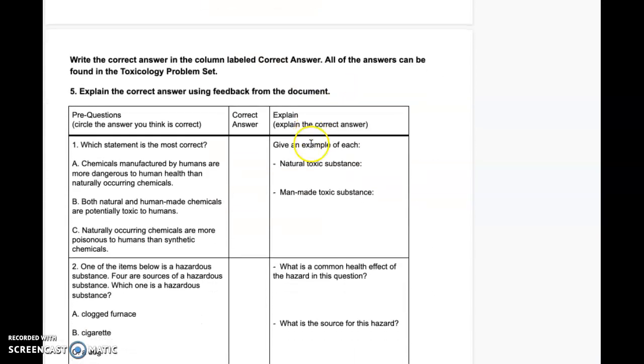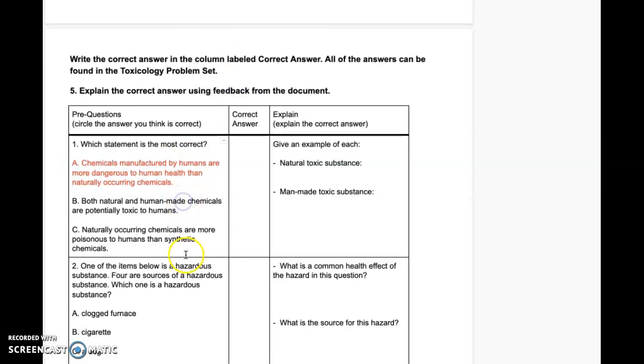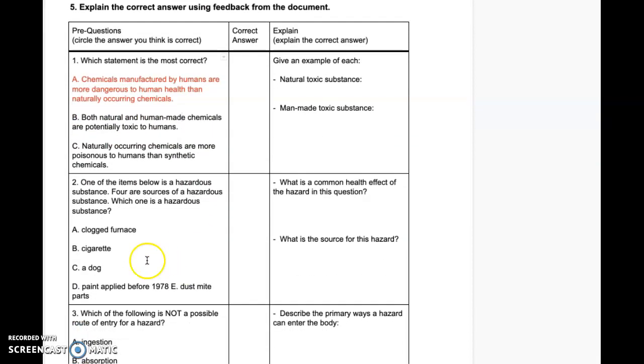So I'm going to come down to here. Here are the pre-questions, which statement is most correct. I'm just going to highlight for myself letter A. I'm going to change it to like red. Okay. And number 2, I'm going to go through and say maybe I think it's a dog. Okay, and so forth. Then I'm going to do all the questions.